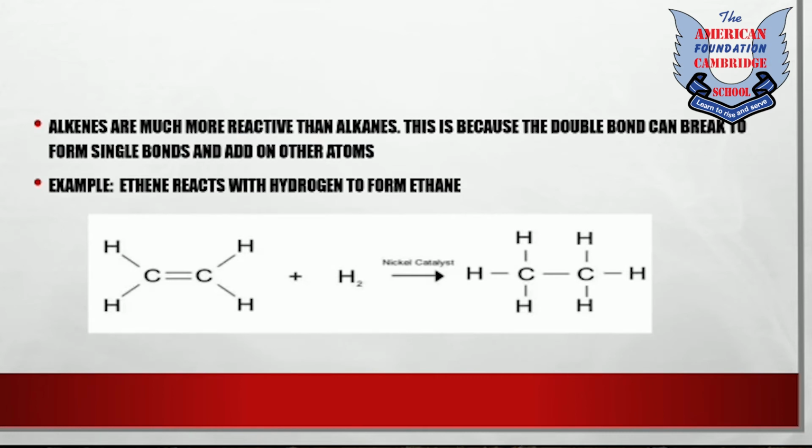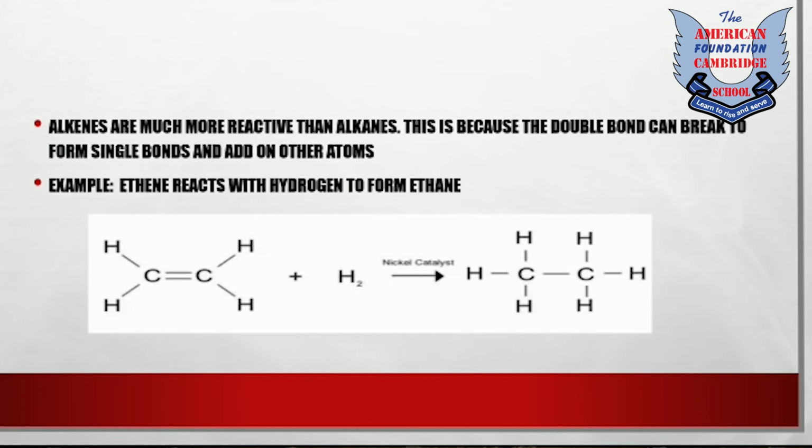Alkenes are much more reactive than alkanes. This is because the double bond can break to form a single bond and add on other atoms. As you can see in this picture, which is the reaction between ethene and hydrogen, the double bond present between the carbon-carbon atoms is unstable.